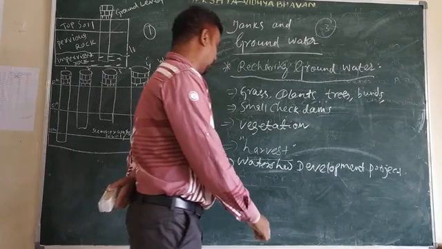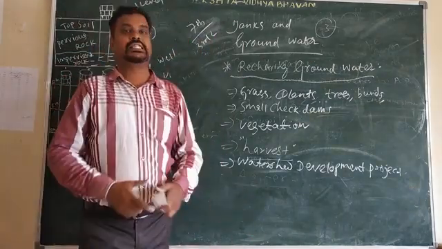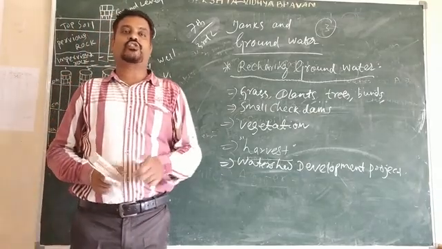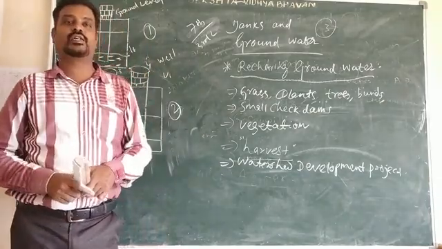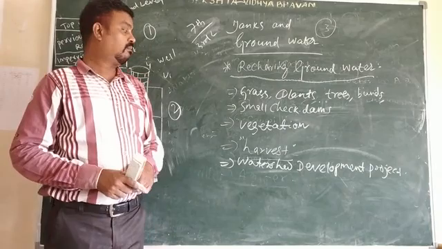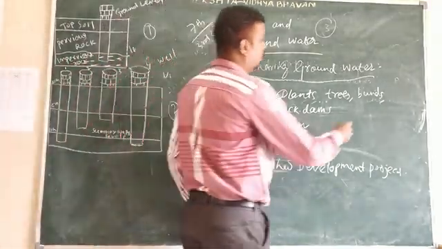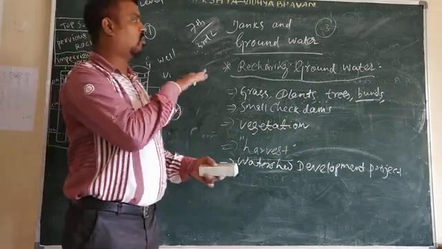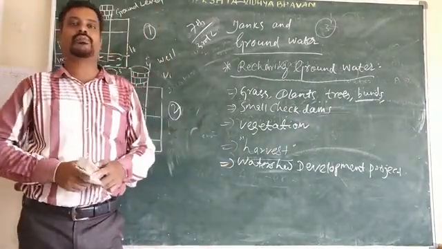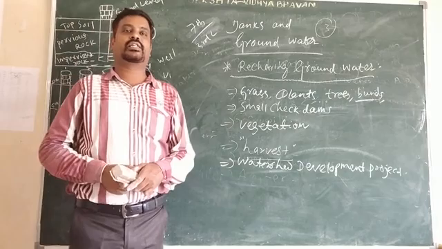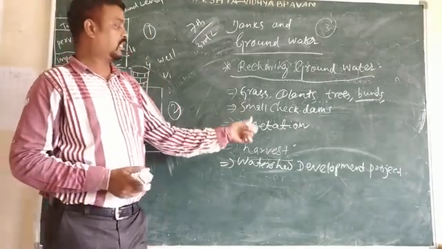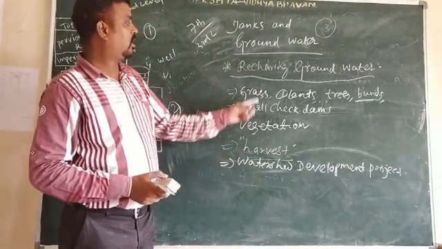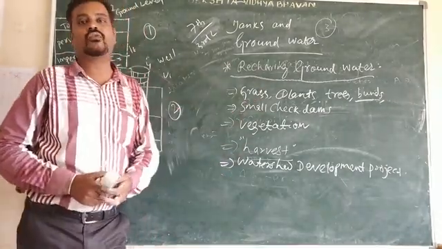So this harvesting method is called watershed development projects. Okay, so we have to stop the flow of water to build small bunds. In the rainy season, we have to construct small bunds so that the water flow will be controlled. If you do like this, then it helps to recharge the groundwater.